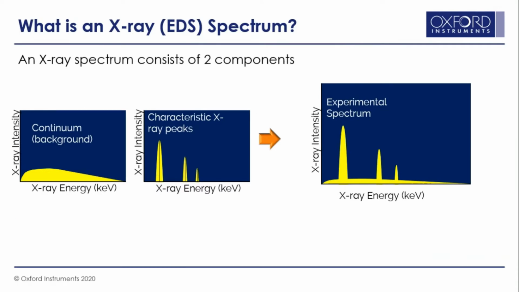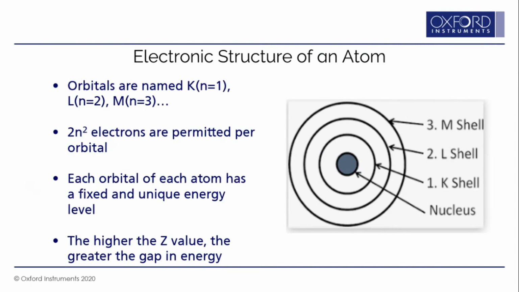When you collect the X-rays, you actually collect the EDS spectrum. It consists of two components. The first is your background, which is also called the continuum, and the other is the characteristic X-rays, or the peaks coming out of your sample. Both form an experimental spectrum which you can use to analyze quantitatively or qualitatively to get the weight percentages. Now let's see how these two components form.